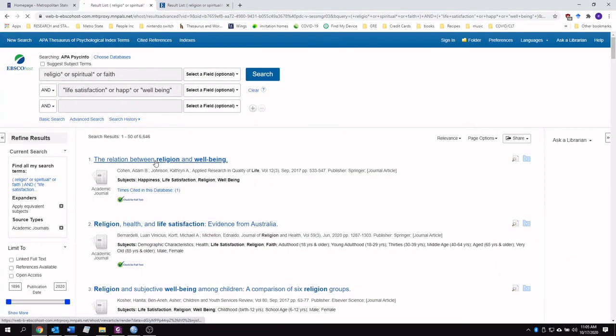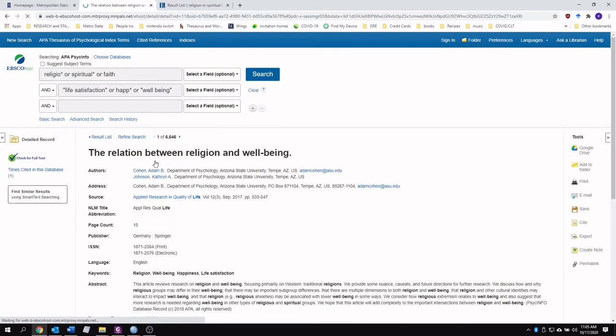If we click into this, for example, now this is where I'm going to be a little bit limited because I'm not a current student. I've noticed that I don't have the ability to actually go through this entire process, but for all of you who are students, you should be able to. Even if they don't link the full text, you can get it loaned from other libraries.